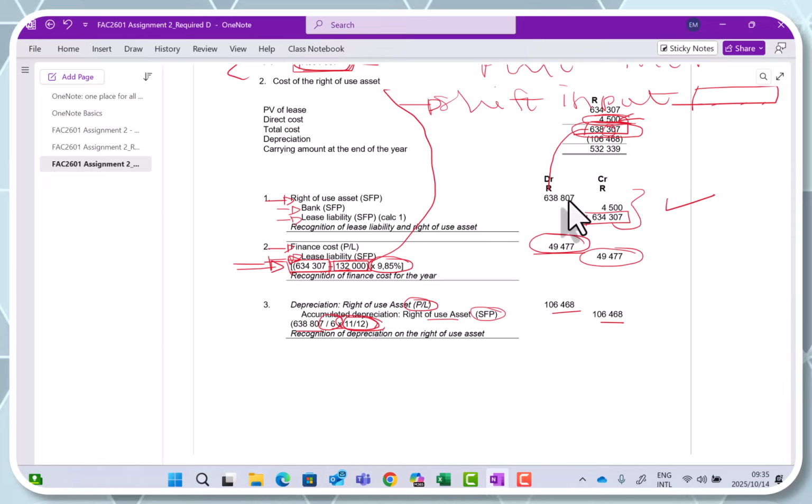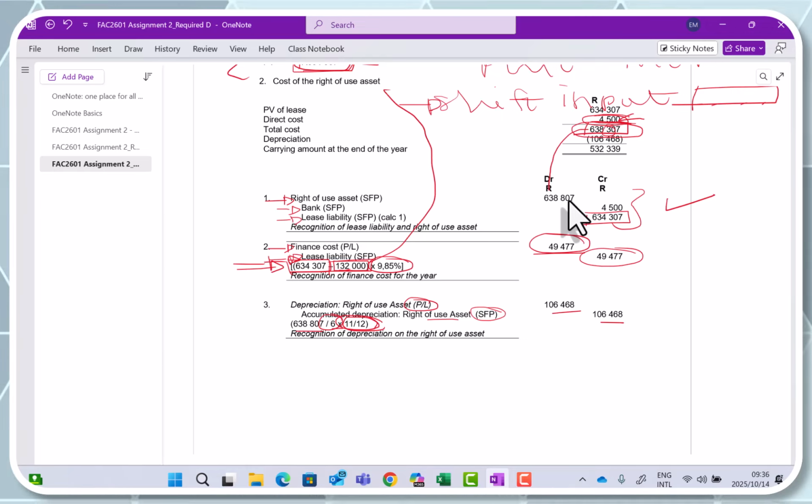If I look at just that required D, direct cost, if we included direct cost and you did not include direct cost, try to figure out, but why did you not? Go back to the theory. What does the theory say? What is the initial measurement of a right of use asset? What does theory say?